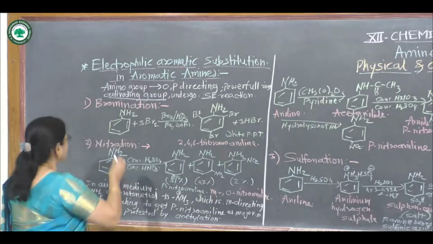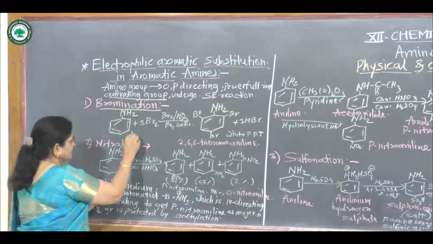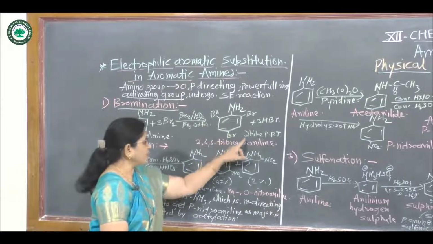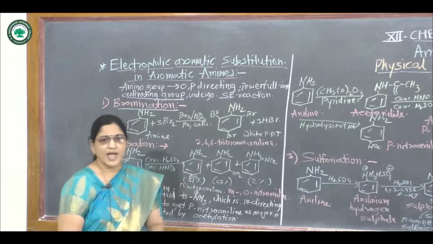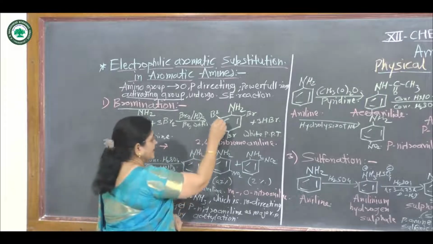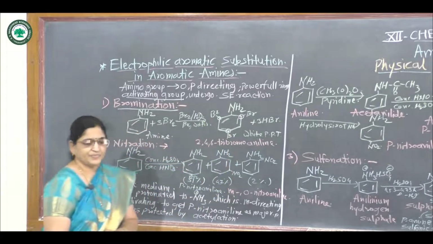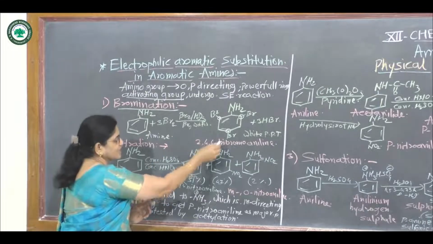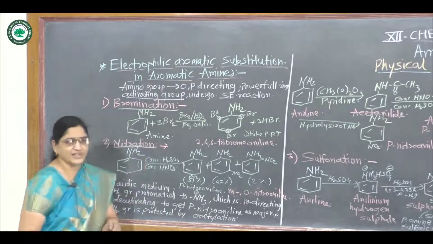reaction. The first reaction is called bromination. In this reaction, the amine reacts with bromine water and gives a white precipitate compound called 2,4,6-tribromoaniline. In this compound, 3 bromine atoms get substituted at 2 ortho positions and 1 para position. That means it is ortho-para directing, and with bromine water it gives 2,4,6-tribromoaniline.